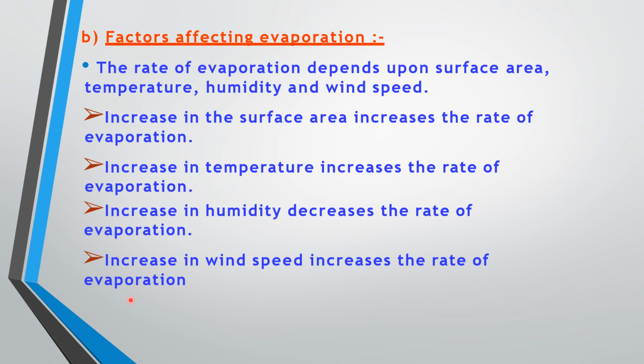Increase in wind speed increases the rate of evaporation, because when we have a good wind, the particles on the surface can be easily carried away by the wind, because they already have a good amount of energy to overcome the interparticle force of attraction.